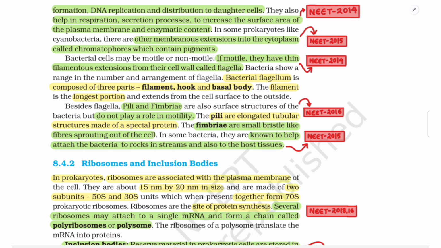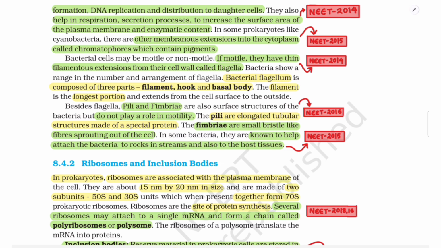In some prokaryotes like cyanobacteria, there are other membranous extensions into the cytoplasm called chromatophores, which contain pigments. Bacterial cells may be motile or non-motile. If motile, they have thin filamentous extensions from their cell wall called flagella. Bacteria show a range in the number and arrangement of flagella. Bacterial flagellum is composed of three parts: filament, hook, and basal body. The filament is the longest portion and extends from the cell surface to the outside.